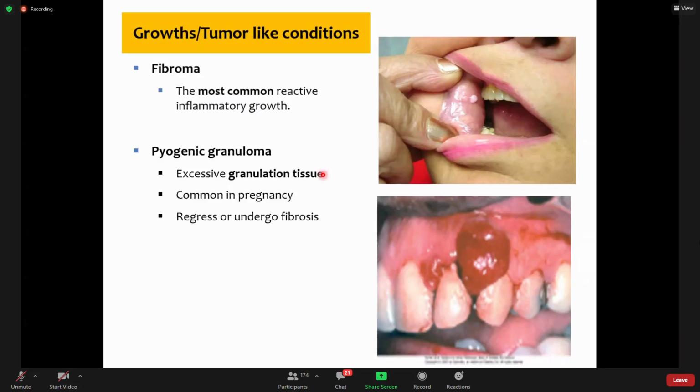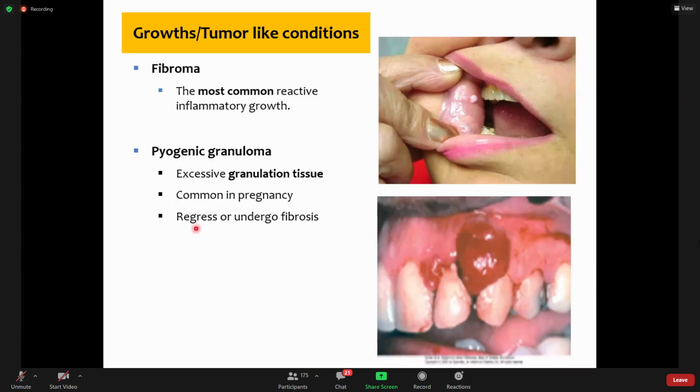So this all makes granulation tissue. Now the dominant component of that granulation tissue is blood vessels, newly formed capillaries. Now what happens in these females, and especially in females during pregnancy, because these vessels are lined by endothelial cells, and we know that endothelial cells are responsive to estrogen. During pregnancy, levels of estrogen are very high. Because of the stimulation by the estrogens, it is thought that these endothelial cells proliferate in large numbers. As a result, they form a growth.